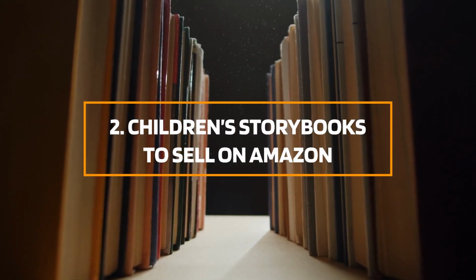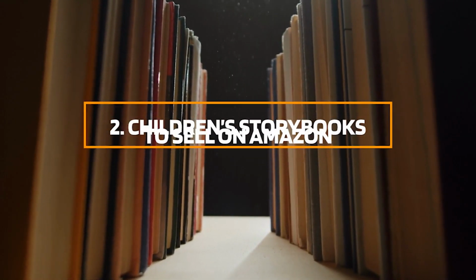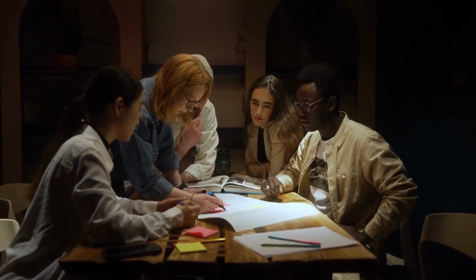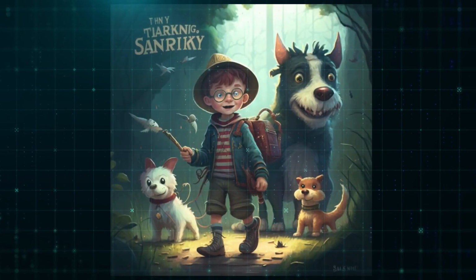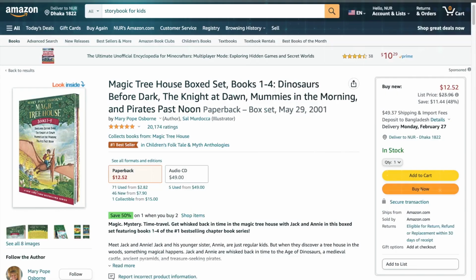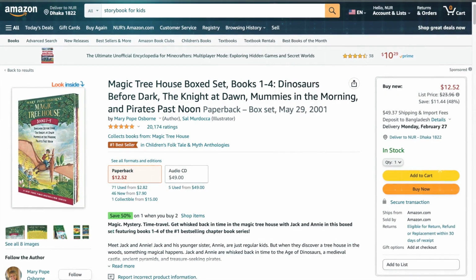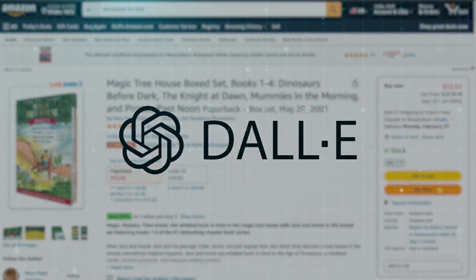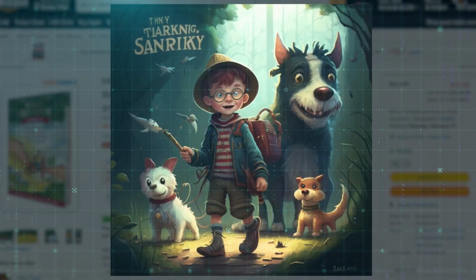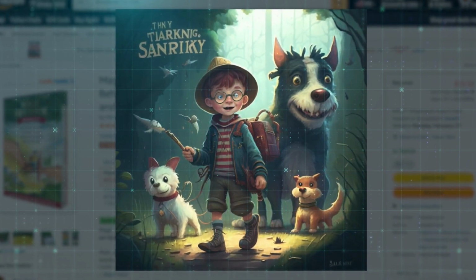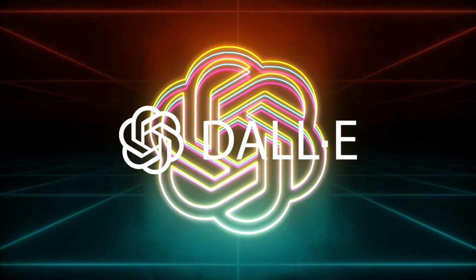Children's storybooks to sell on Amazon. Okay, let's shift gears a bit. Ever thought about writing a children's storybook? Sounds fun, right? But here's the kicker. How do you maintain consistent characters throughout the book? Enter DALL-E 3. Creating a children's book is not just about the story, it's about the visual journey. And DALL-E 3 is your ultimate co-pilot here.